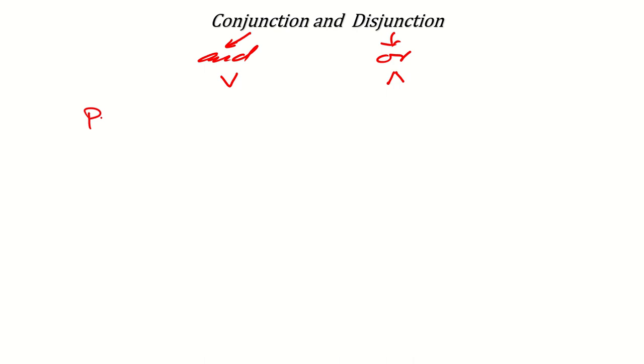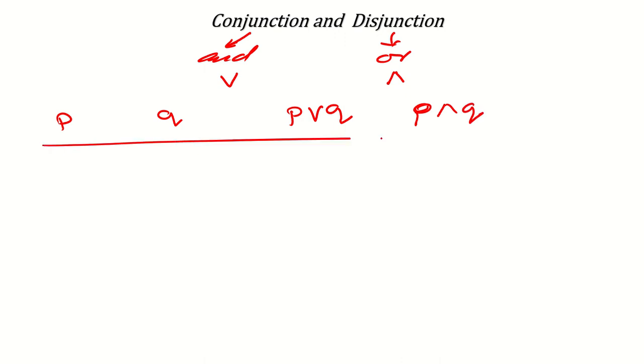So if I say P and Q, its truth table will be what? I think I told you before also. For this I made another video. Suppose these are the statements P, Q, and this is conjunction P and Q. This is the disjunction P or Q. Now its truth value will be what?